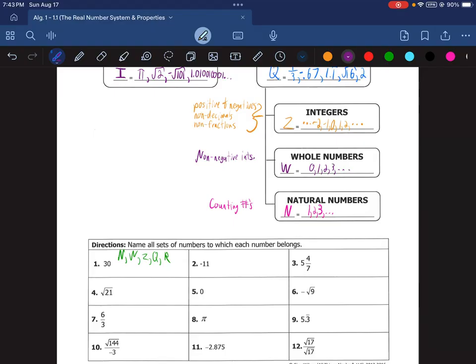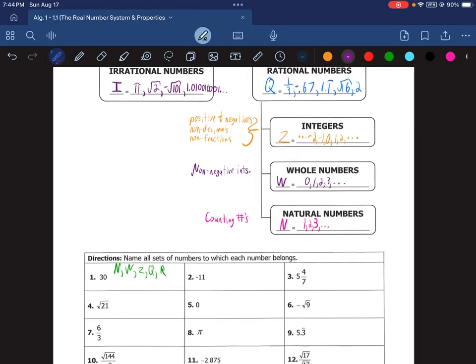Now, as you continue going through these problems here for numbers 2 through 12, I encourage you to pause the video, try as many problems as you can or want to or have time for before continuing the video. That way you can try it out and then compare what you did to how I did. So that way you get that first attempt to learn. It's going to be very helpful for you to be able to learn it better, okay?